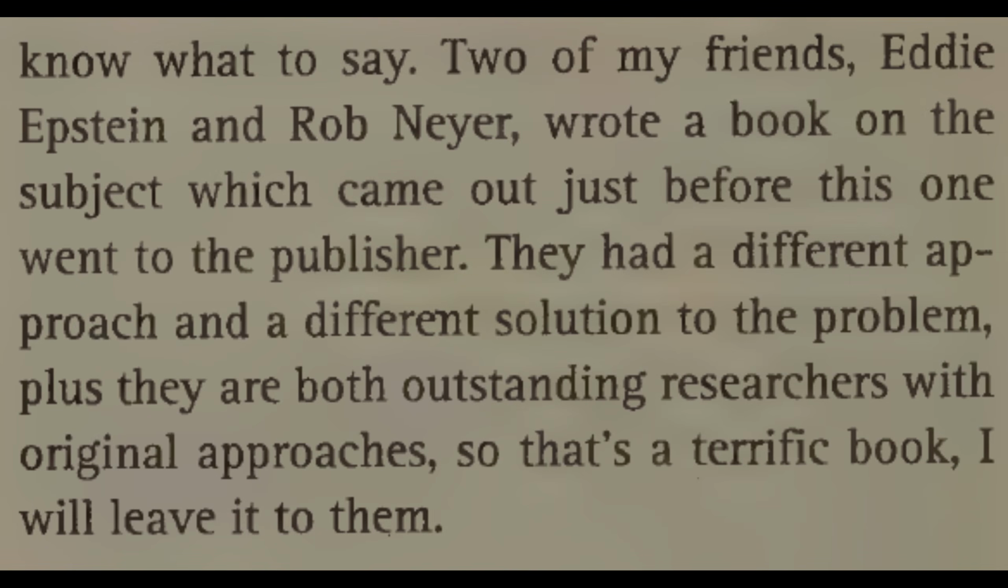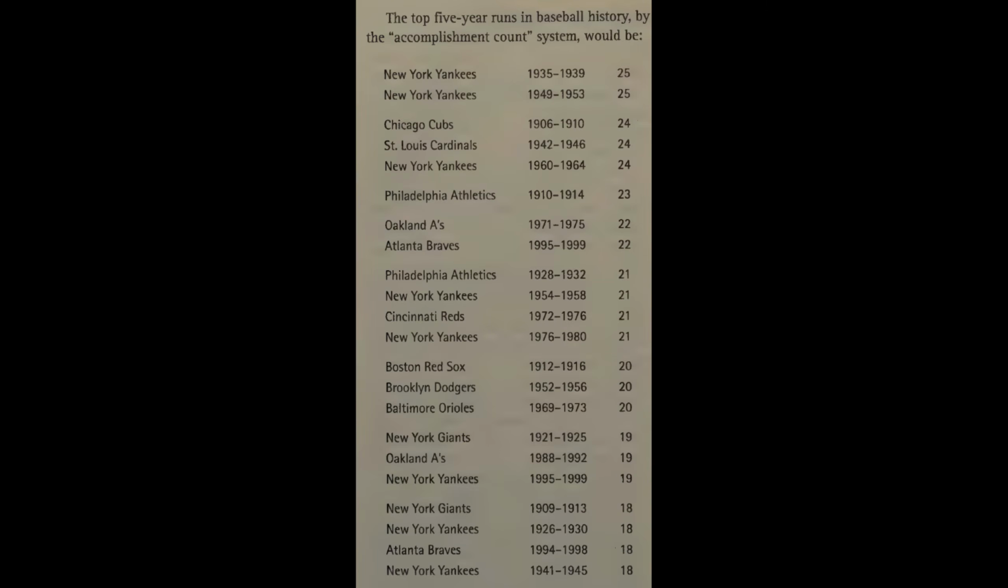James mentions in his first mention of the greatest teams problem that Rob Neyer and Eddie Epstein had just published a book on this exact subject. James then recommended that we look to that book for the answers. Then afterwards, Bill James proceeded to steal Neyer and Epstein's system to try to solve the problem himself. This is the same problem he told us we shouldn't waste our time solving. And of course, even in his own grasp, the 1927 Yankees did not wind up on top.